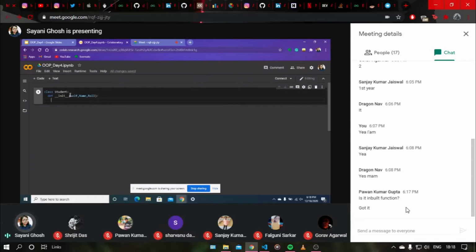Now inside the init function I will write self.name. I need you to see the difference between this and this name. This one has an uppercase N and this one has a lowercase n. So these are different. This is an identifier while this is an attribute.